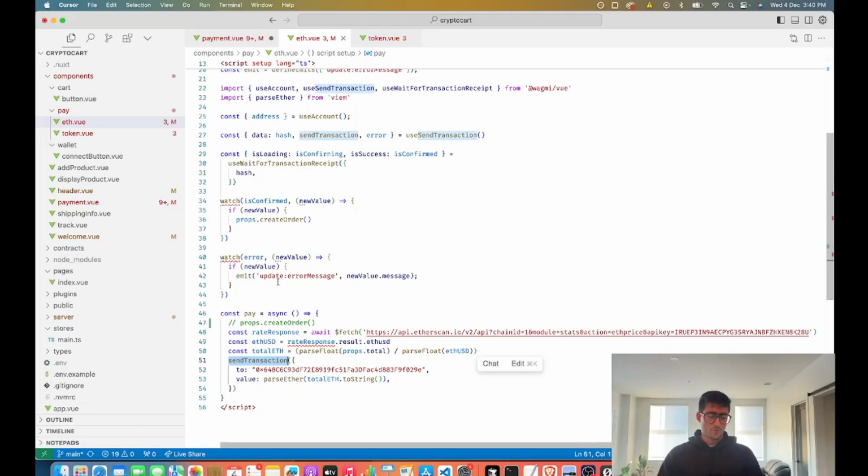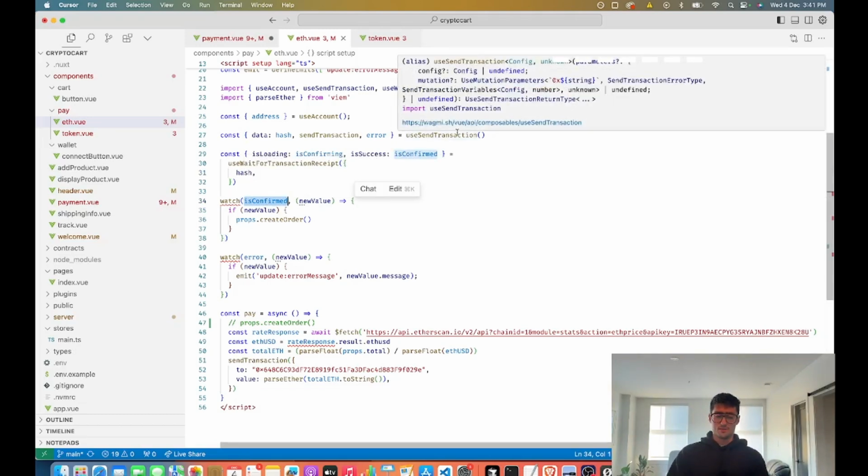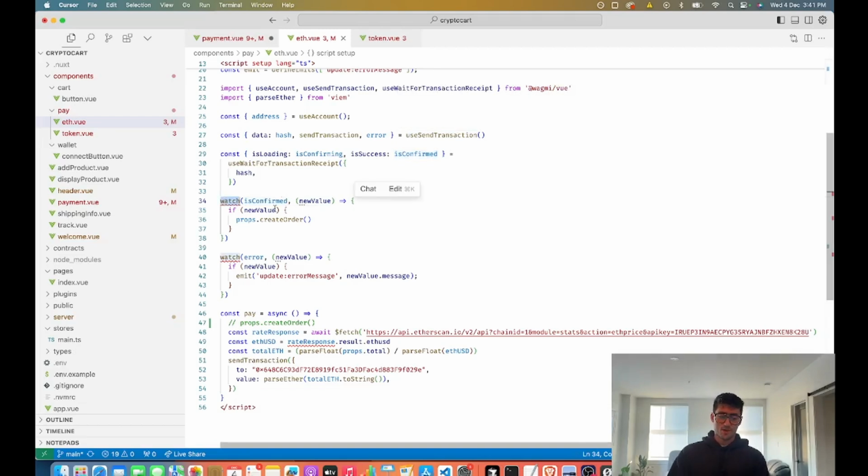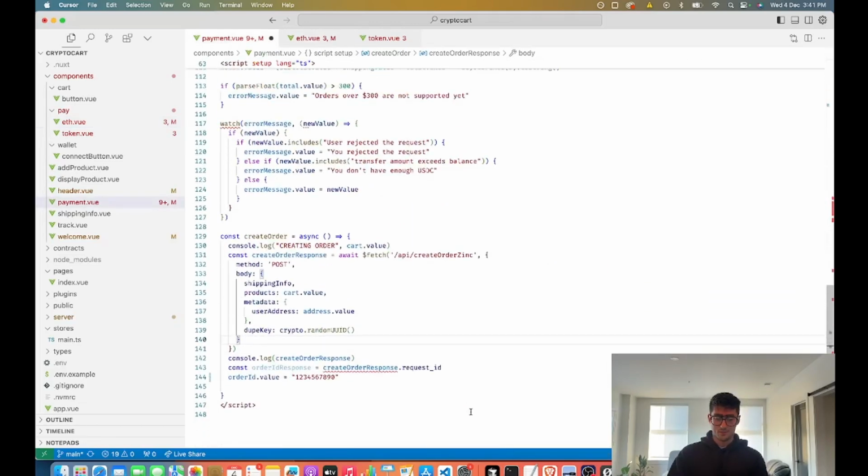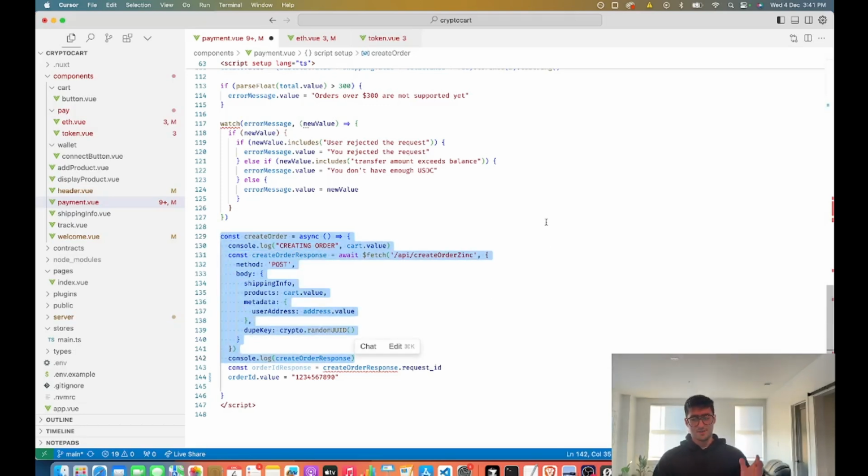We have a couple of watchers. We've already gone over the error watcher. We have an isConfirmed handler from WAGMI, from useWaitForTransactionReceipt. Basically, once the transaction gets confirmed, this hook fires off: isConfirmed changes to true, the watcher fires, and then we call createOrder, which exists inside of the payment component right here. And that is the essence of the product. That's how it works. It's pretty straightforward.